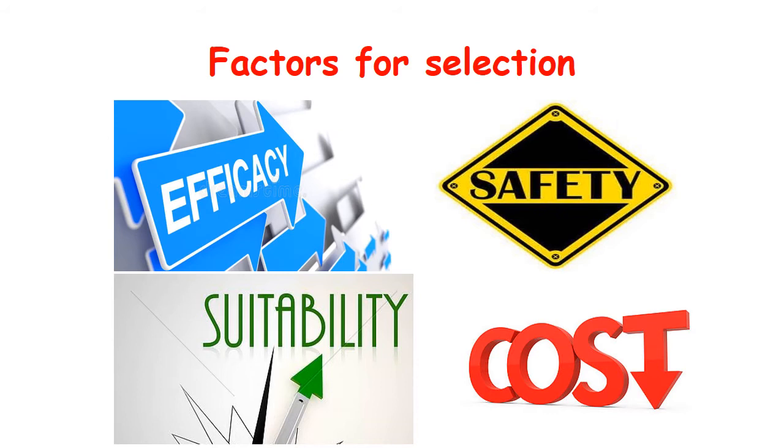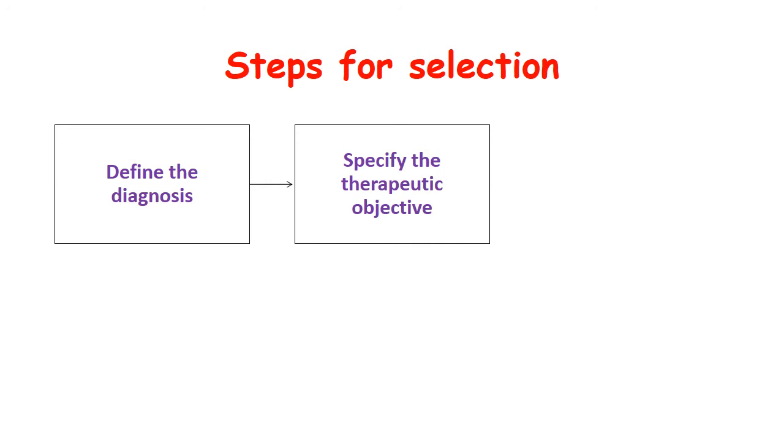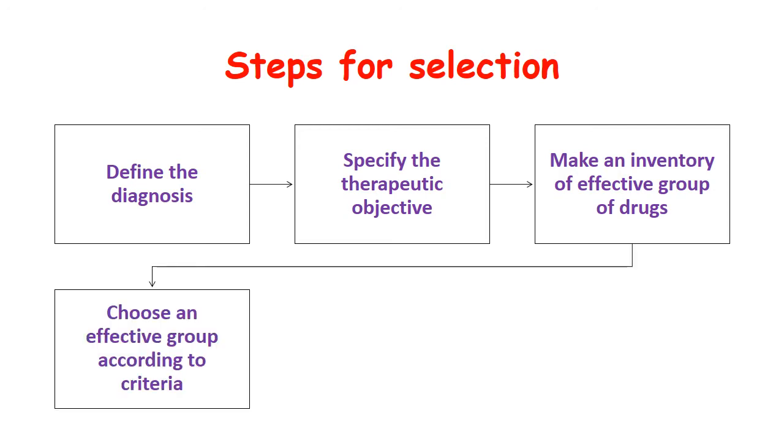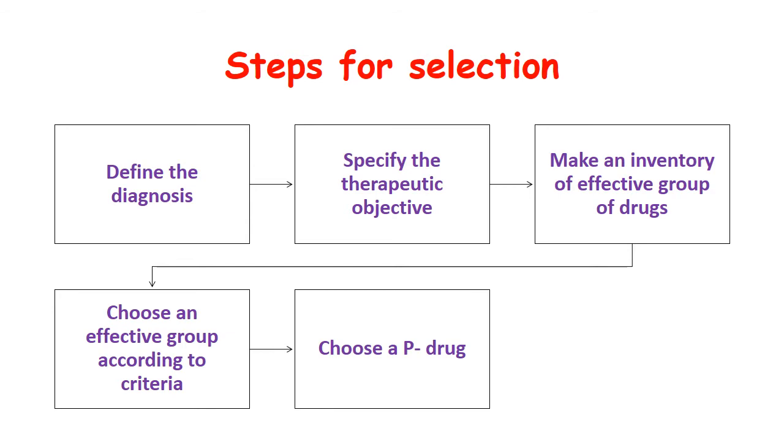So there is a predefined procedure with the help of which we can select our personal drug. These are as below. First, we will define the diagnosis, followed by which we'll specify the therapeutic objective dependent on the specific condition of the patient. Followed by that, we'll make an inventory of effective groups of drugs in that particular condition. After that, we'll choose an effective group according to the criteria depending on the various factors that we discussed earlier. And finally, from that we can choose a P-drug depending on that condition.